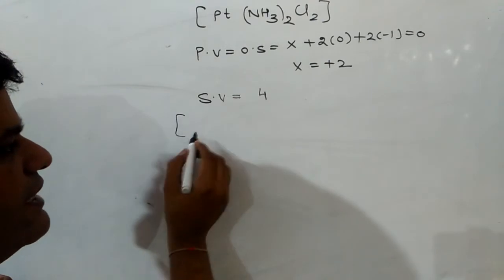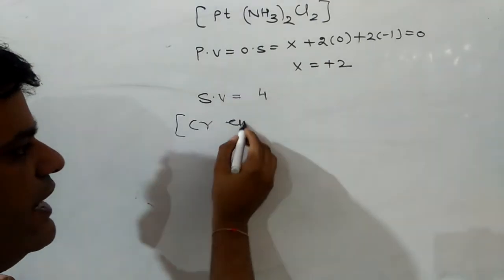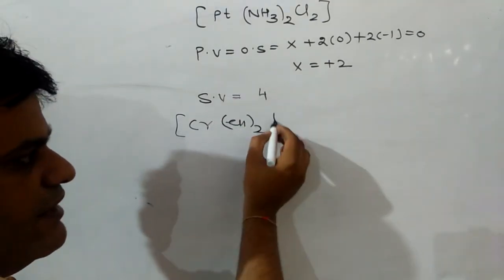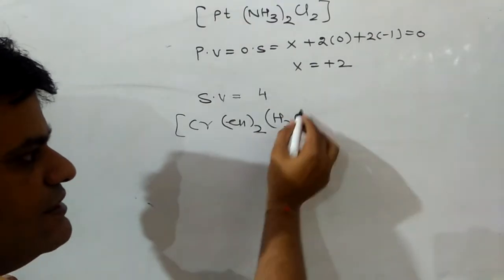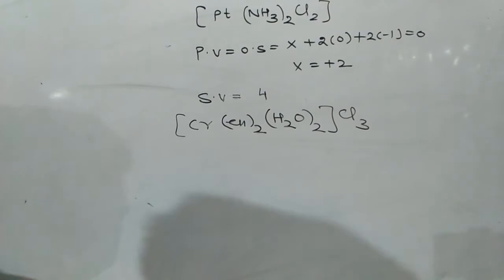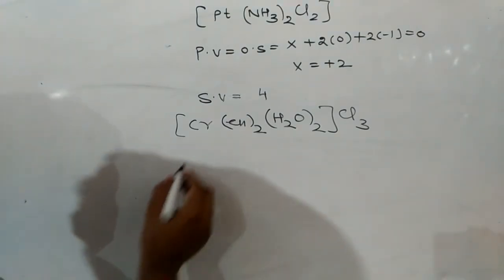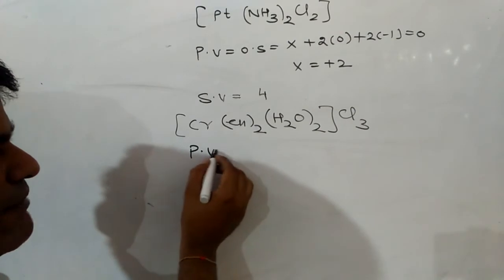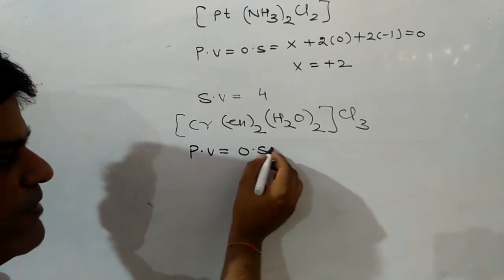Next question: [Cr(en)2(H2O)2]Cl3, where en is ethylene diamine, and we have to find the primary valency and secondary valency of chromium. Here the primary valency or oxidation state of chromium will be plus 3.